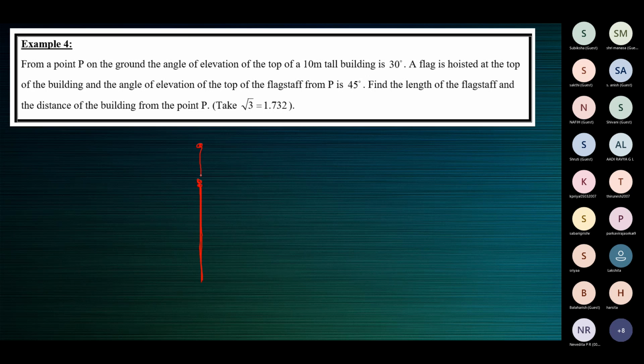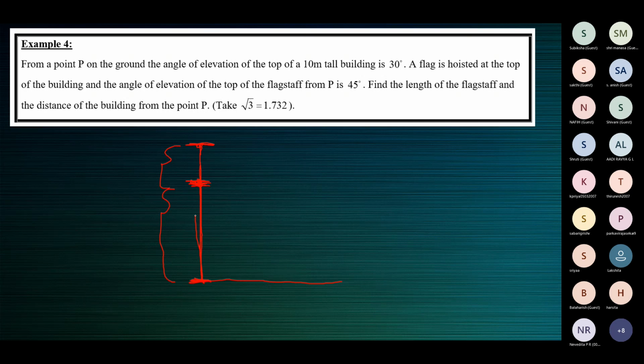On top of the building, there's a flagstaff. This is the flagstaff from here to here. And from here to here is the building, the height of the building. And from here to here is the flagstaff, the height of the flagstaff. They're all vertical, not horizontal. Ground level, ground level.